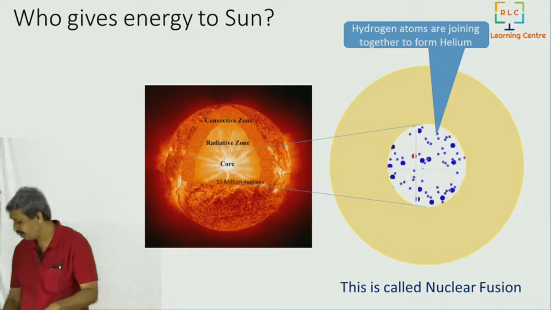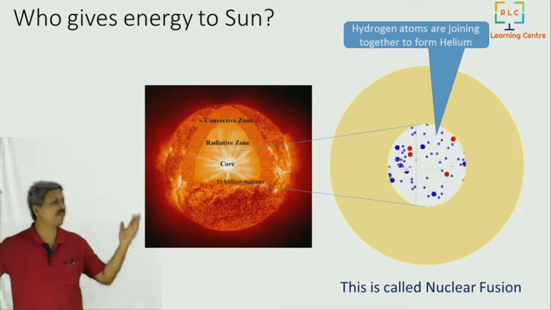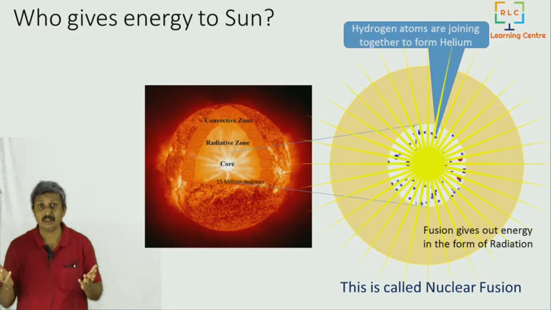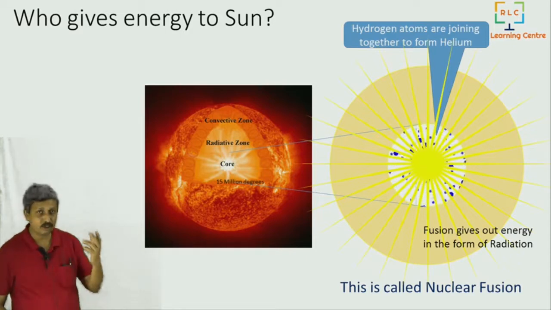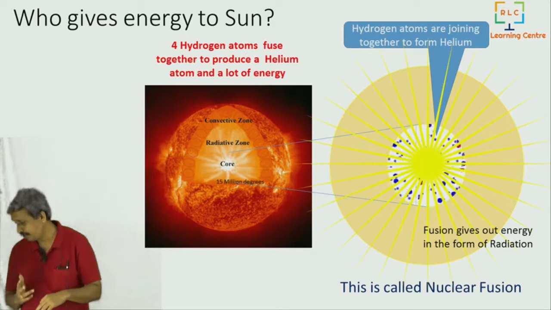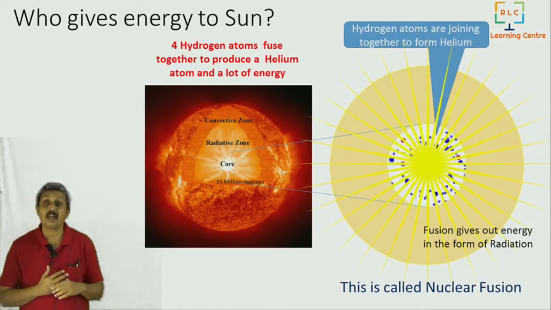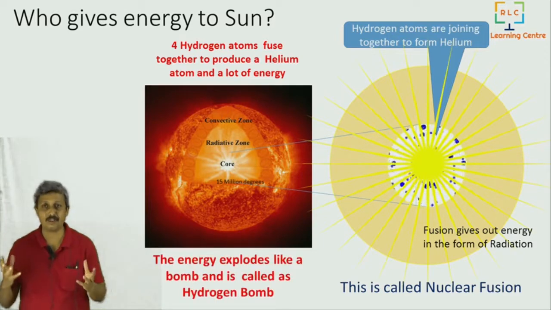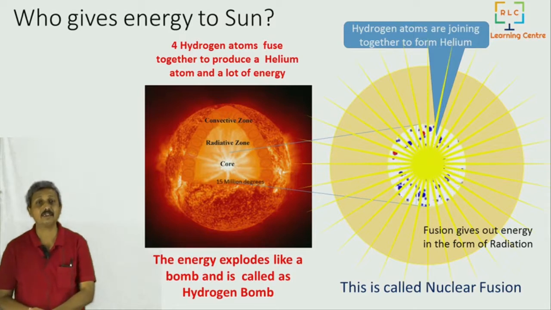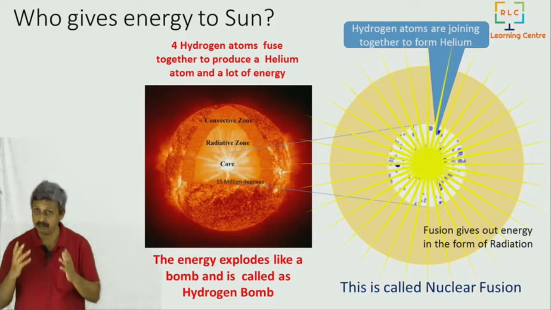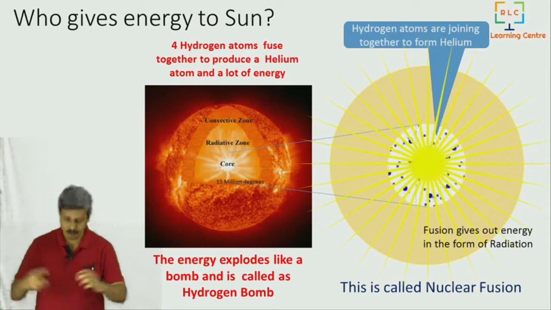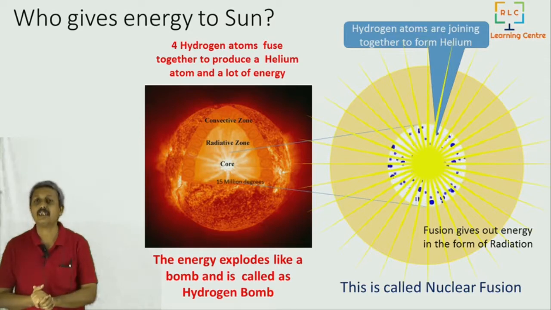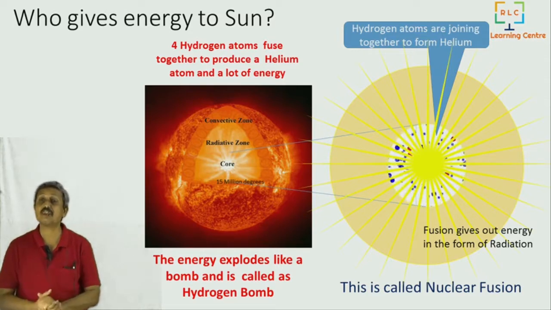This nuclear fusion generates a lot of energy, and it comes out as radiation, and it reaches us, the earth, and everywhere else. This combination of hydrogen atoms to form helium atoms is called nuclear fusion, and it's also called by another name. It's generally a huge explosion when it happens, a chain reaction kind of a thing. Thermonuclear reaction is what they call it. And this is basically what is called a hydrogen bomb.